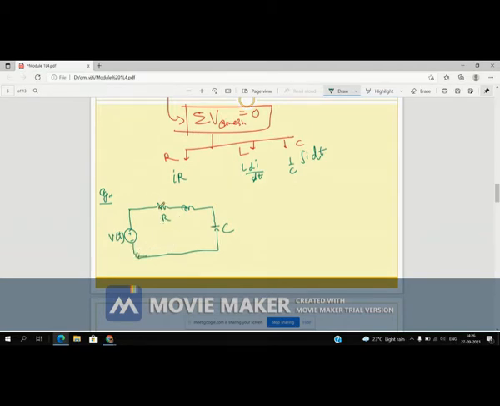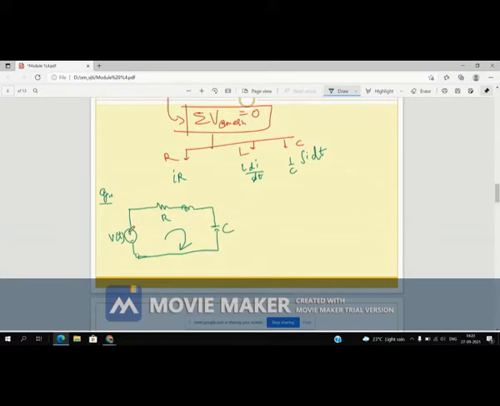So this is a loop, right? There is only one loop and one mesh present in that circuit or network. So what do we mean by KVL, Kirchhoff voltage law or Kirchhoff mesh law? Summation of all voltages is equal to 0.